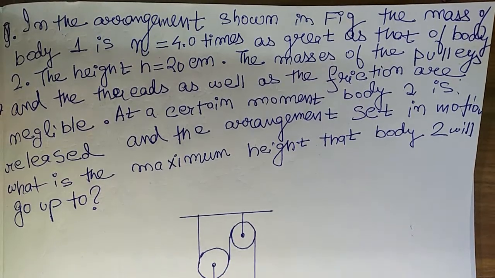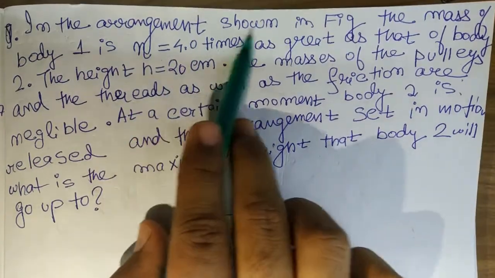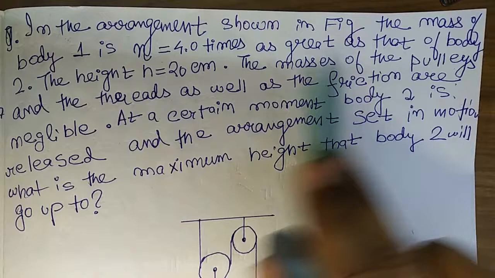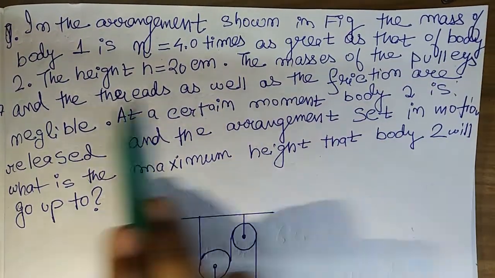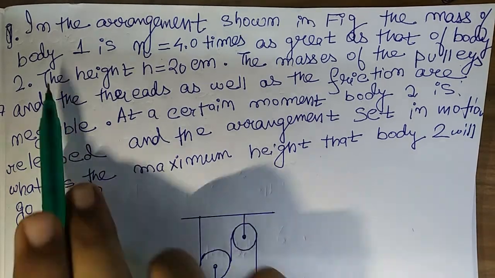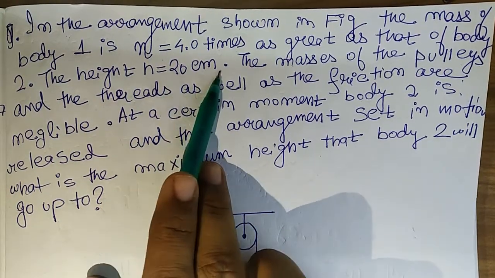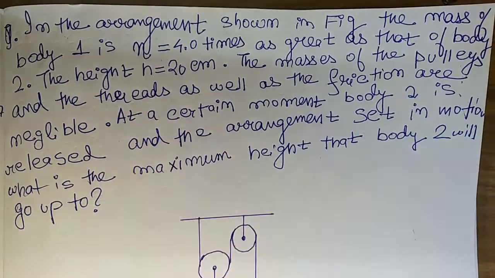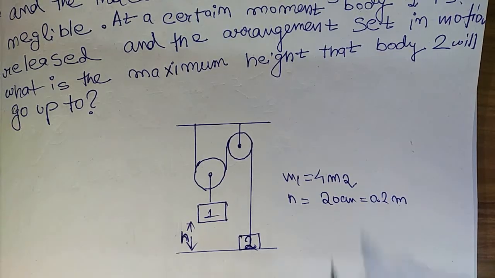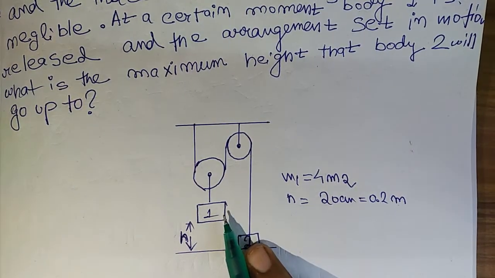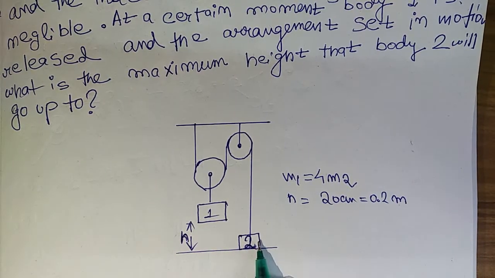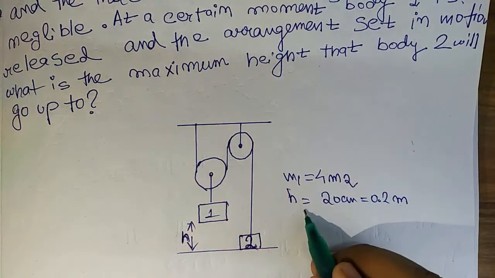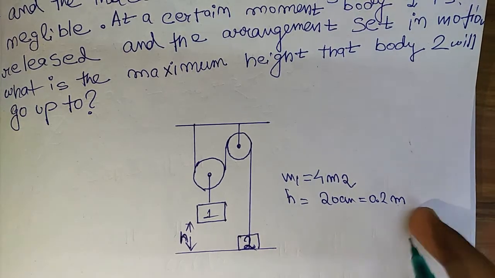So let's get started. In the arrangement shown in the figure, the mass of body 1 is 4 times as great as that of body 2. The height H is 20 centimeter. So let's see the figure carefully. According to the question, the mass of the first block is 4 times that of the second block and our height H is 20 centimeter or 0.2 meter.